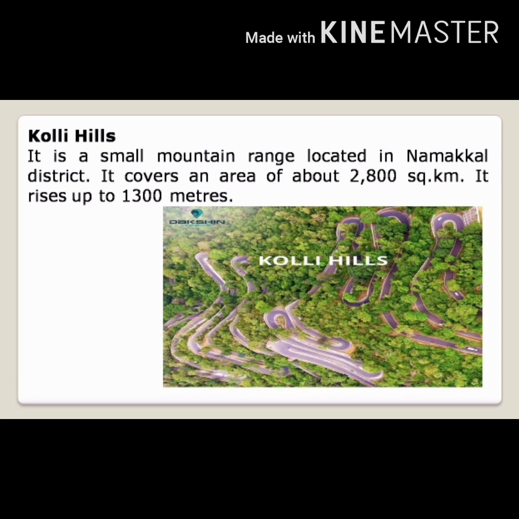How is it known? It is known as the poor man's Ooty. Kolli Hills. It is a small mountain range located in Namakkal district. Where are the Kolli Hills located? Namakkal district. It covers an area of about 2,800 square kilometers.